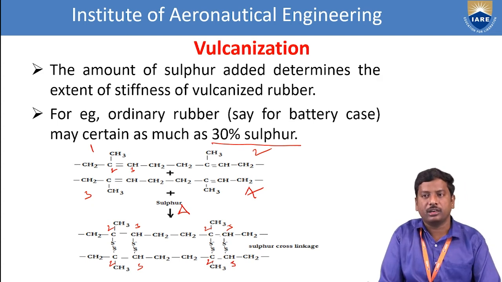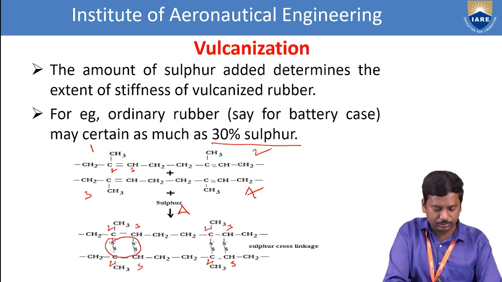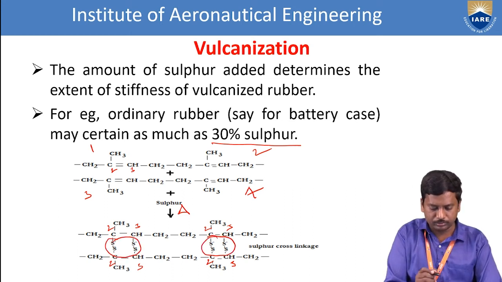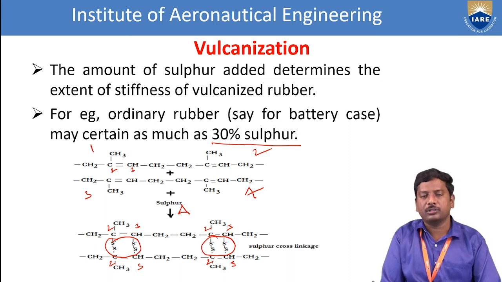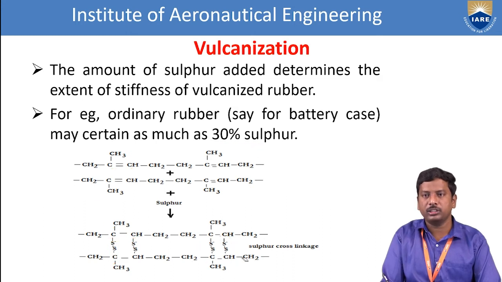The second and third carbon get a sulfur cross linking. Because of this cross linking of the sulfur, the natural rubber gets stability and is converted into vulcanized rubber. So this is about the preparation of the vulcanized rubber.